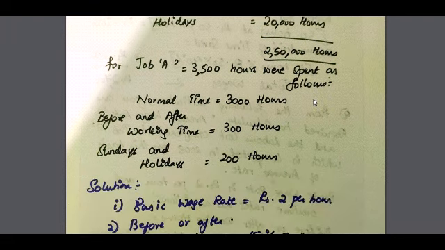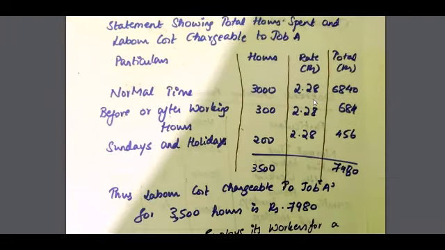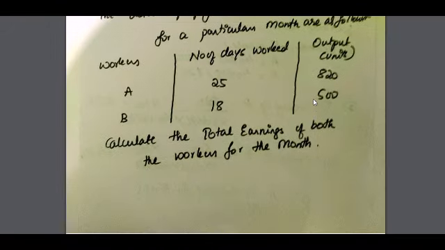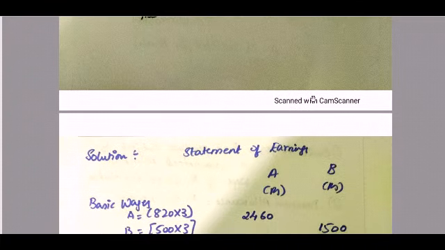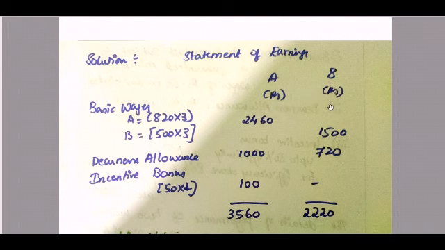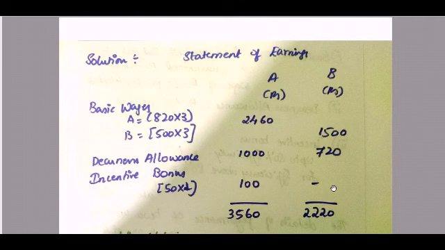So basically, we look into the solution part. Statement of earnings. How many workers are there? 2 workers, A and B. What are the basic wages? They are telling rupees 3 per unit, subject to a guaranteed minimum wage of 80 per day worked.